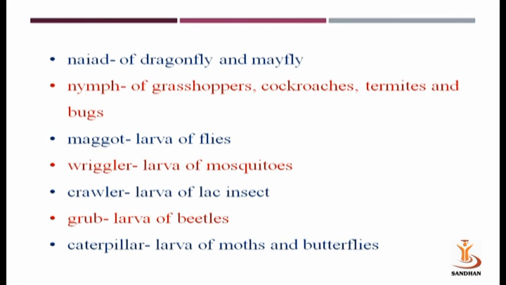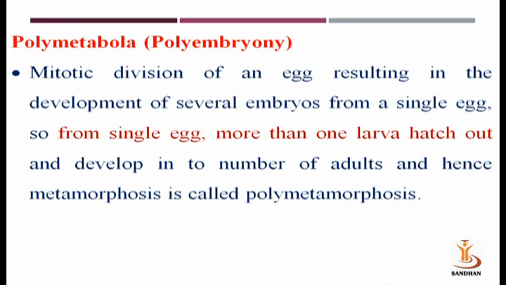So, some common names of immature stages of different insects. Nymph of dragonfly and mayfly are known as naiad. We can say immature stages of grasshopper, cockroach, termites as nymph. The larvae of dipteran are known as maggots. Larvae of mosquitoes are known as wrigglers. Larvae of scale insects are known as crawlers. Larvae of beetles are known as grub. And larvae of moths and butterfly, we can generally call caterpillar.